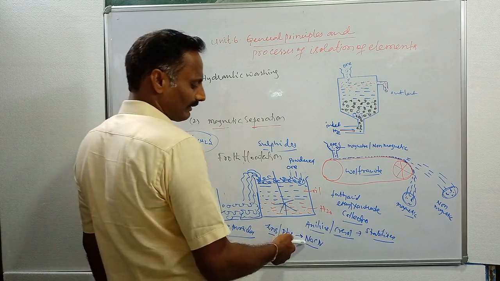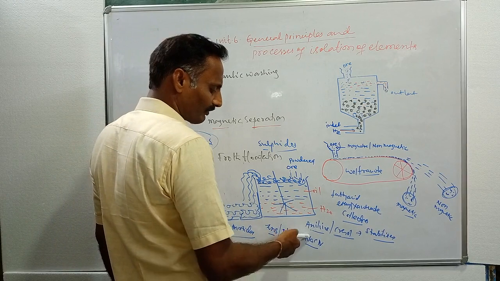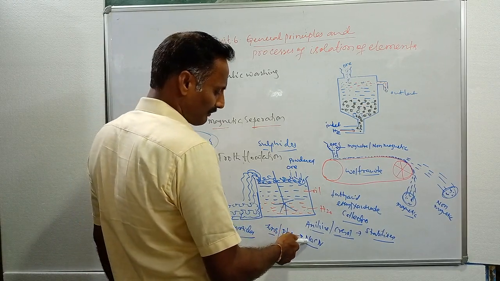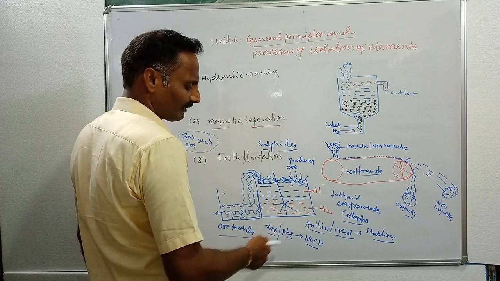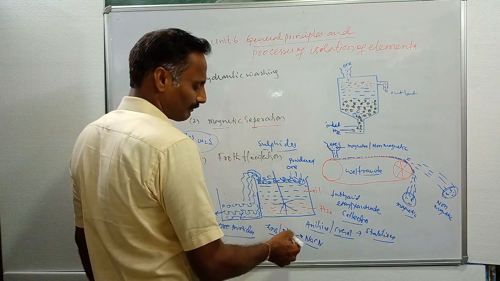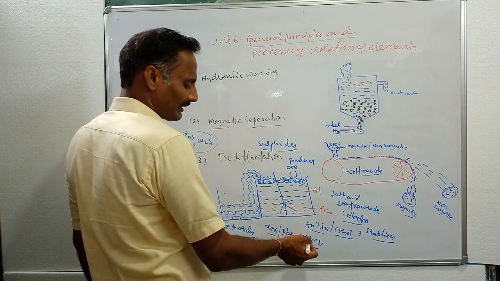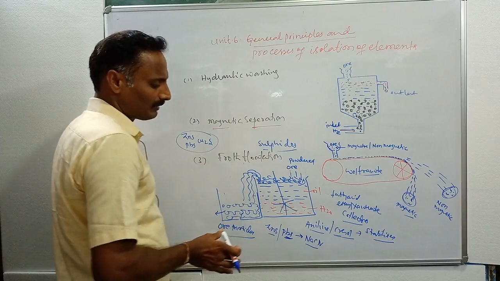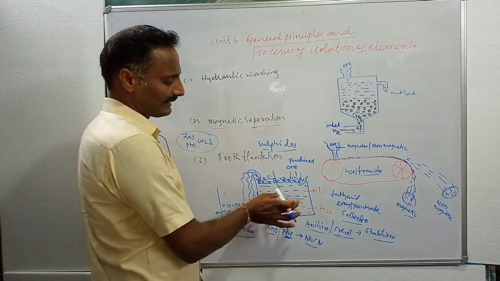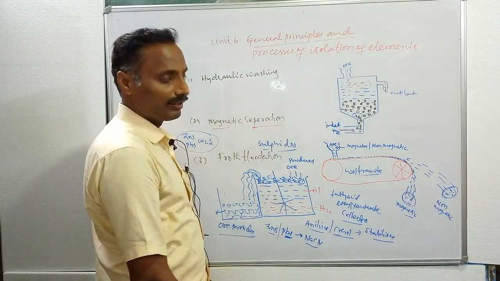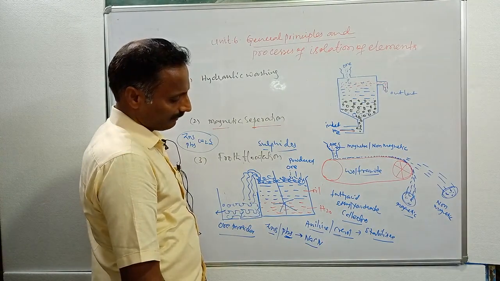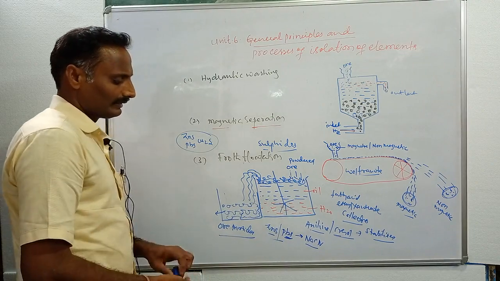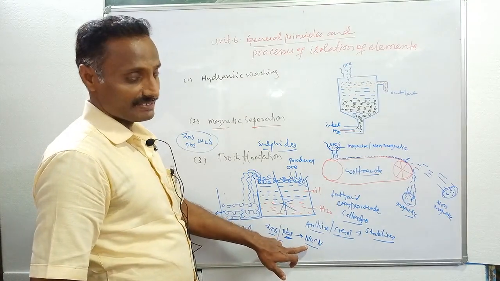Here sodium cyanide allows PbS to come with the froth but not ZnS. Sodium cyanide prevents zinc sulfide from coming with the froth, but it allows only PbS to come with the froth. Like that, it separates both ZnS and PbS. Sometimes it is also possible to separate zinc sulfide and lead sulfide by adjusting the proportion of oil and water. Again, this type of chemical substance is called a depressant.